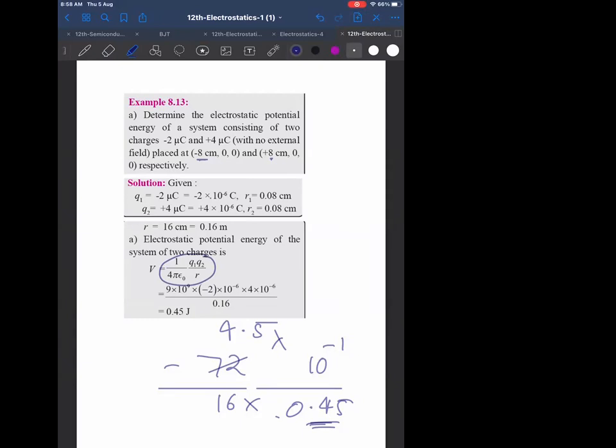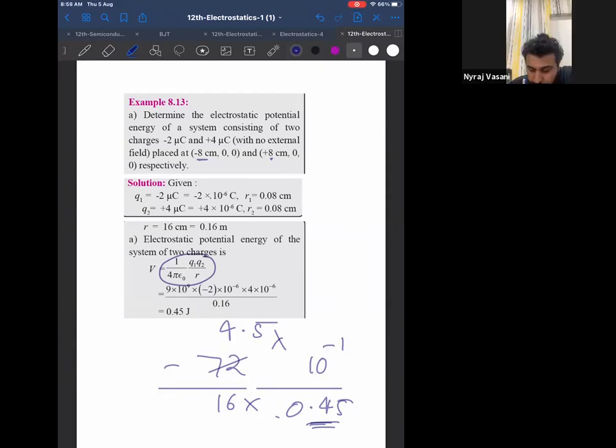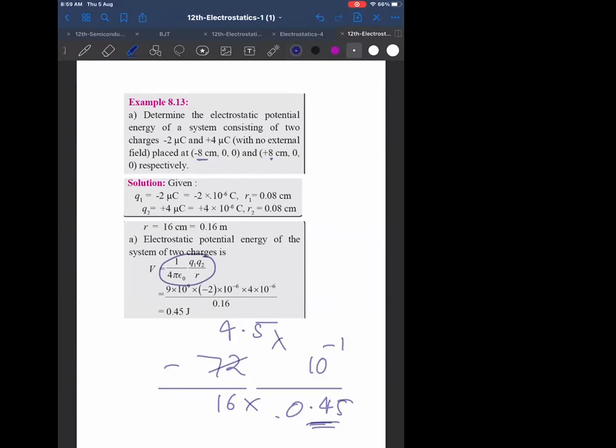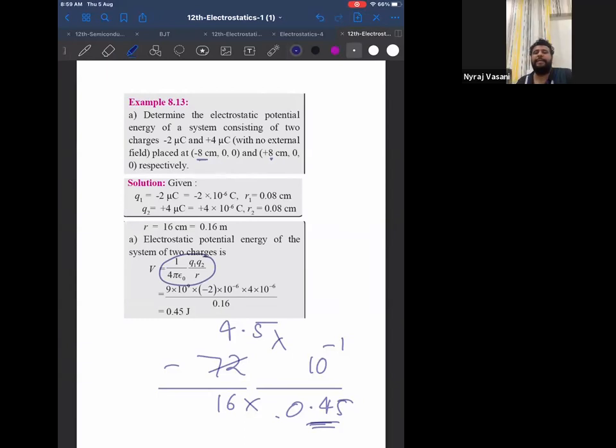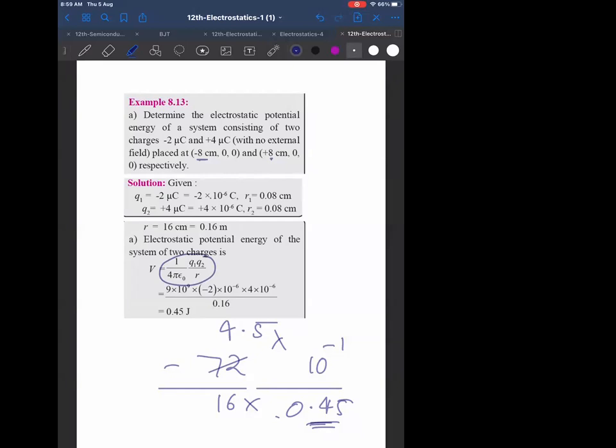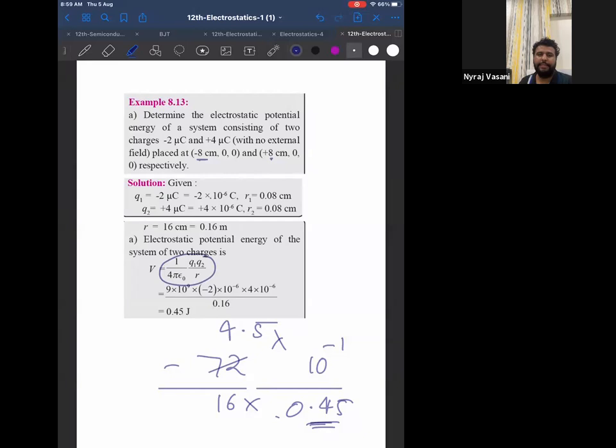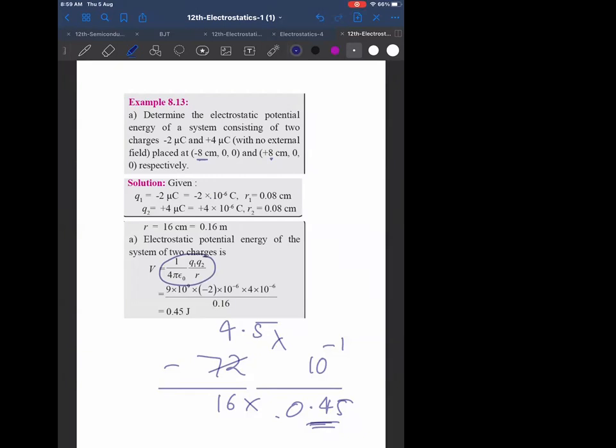Sir, if the answer comes out minus, do we still have to write it as positive? No, if you get minus, you can write it, no problem. That minus indicates just the direction, that this is over here, this is over here. Both will be considered. Sir, that was exactly my doubt, my answer was coming out minus. Okay, that is fine. You can give the answer as minus, no problem at all. Okay? Thank you, sir.